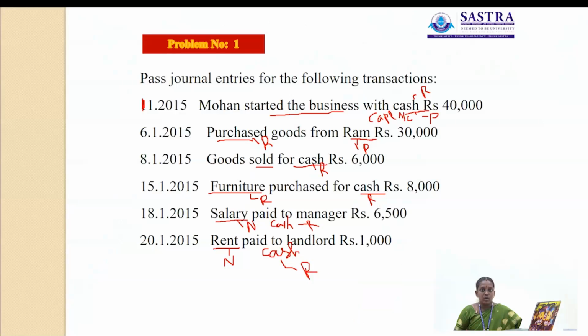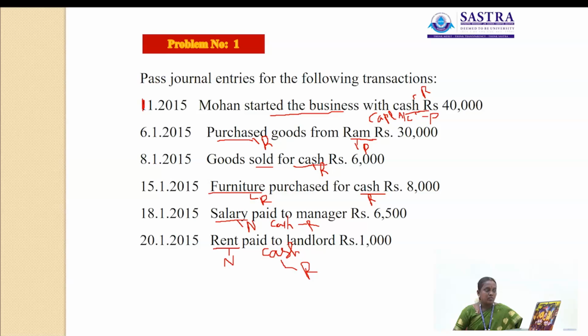Now we are going to see how the transactions are journalized in the books of accounts. Journalize the following transactions. January 1st, 2018, Mohan started business with cash rupees 80,000. January 6th, purchased goods from Ram on credit rupees 30,000.